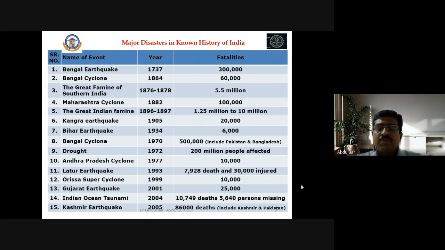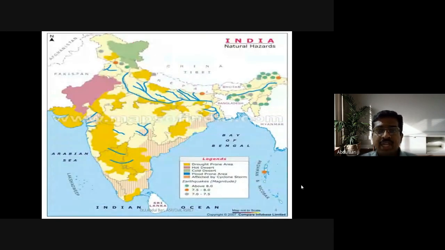Those things will be covered in the next classes. Now we can see some of the Indian natural disasters region-wise. The yellow regions are drought-prone areas. Most of the yellow regions in India are drought prone, and the rose-colored region is the hot desert region, near Gujarat. Hot desert regions are there in Rajasthan and elsewhere.